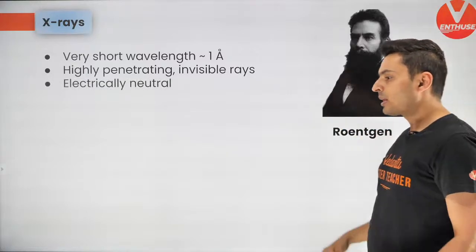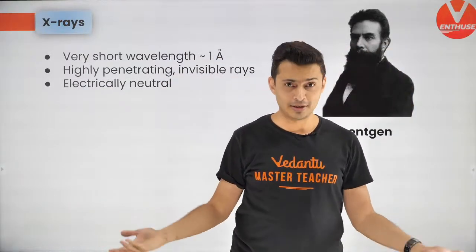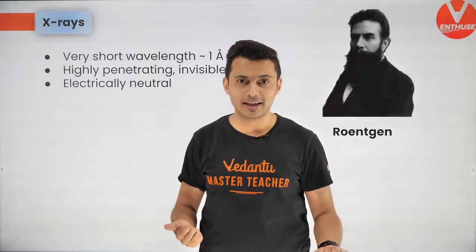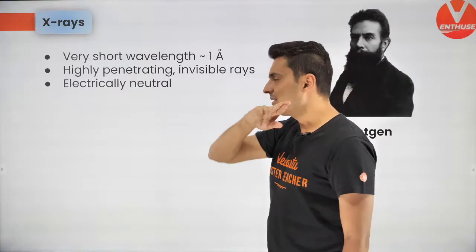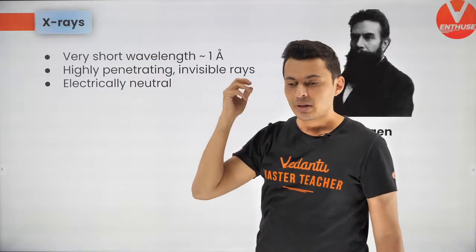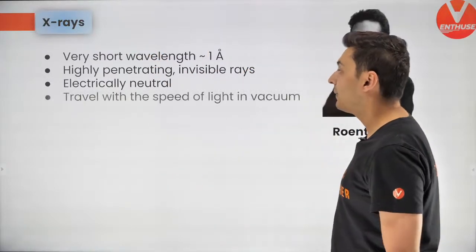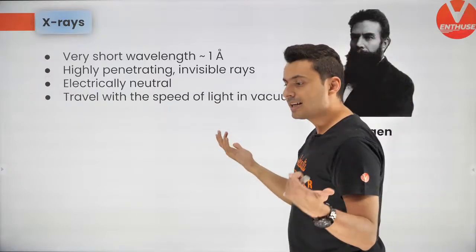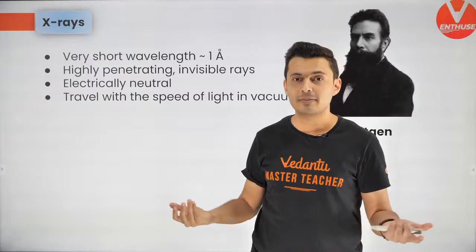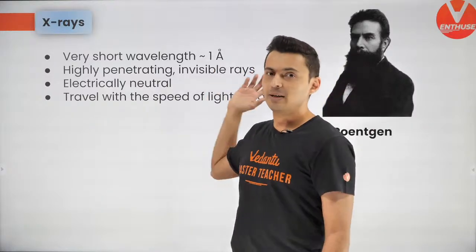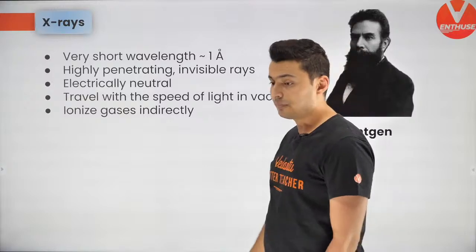high energy. And because it's nothing but light, it's neither positive nor negative. Remember, they are photons, so it is electrically neutral. That means it will not get deflected by electric field or magnetic field. Keep this in mind. And because it is at the end of the day an electromagnetic wave, all electromagnetic waves in vacuum travel at the speed of light, which is 3 into 10 to the power 8 meters per second.